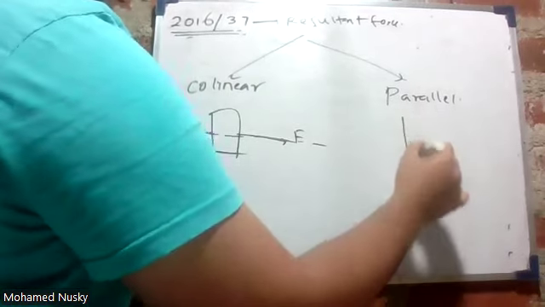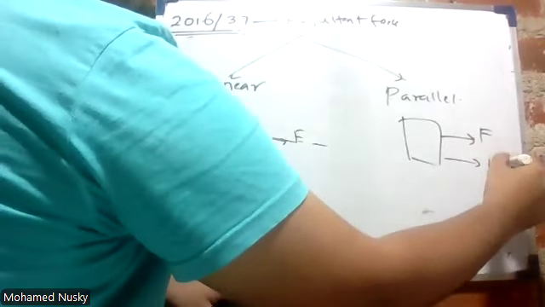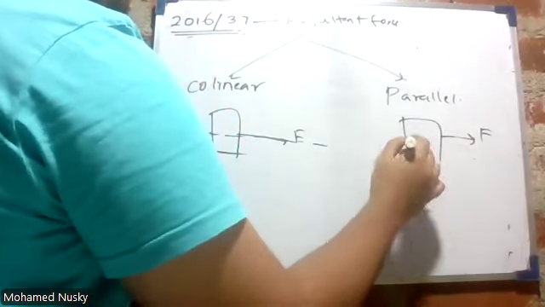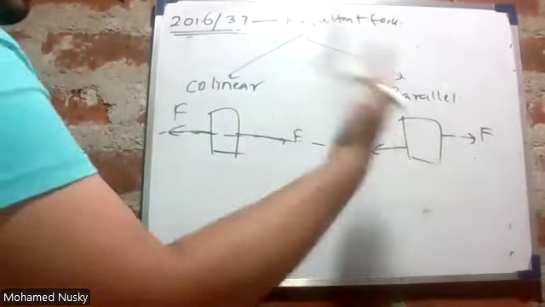What is parallel? If I give a force like this, and then a force like this, these two forces are parallel. So it can be like this. These two forces are parallel. It can be in same direction, opposite direction.